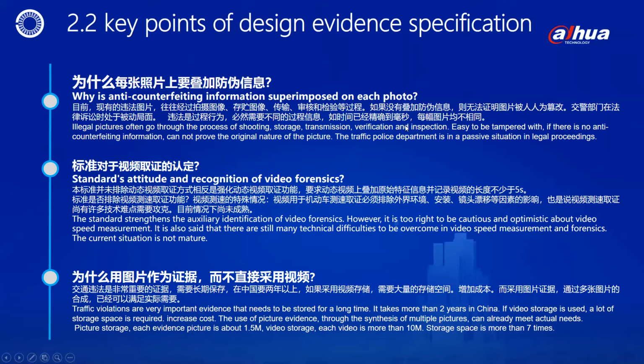If no anti-counterfeiting information is superimposed, it cannot be proved that the picture has not been artificially tampered with. The Traffic Police Department is in a passive situation in legal proceedings. Illegality is a process behavior, which inevitably requires different process information. For example, the time is accurate to milliseconds, and each picture is different.